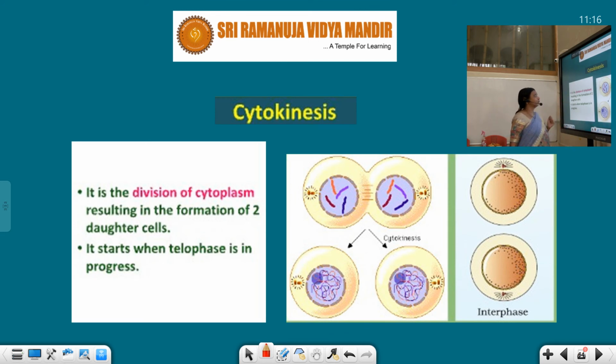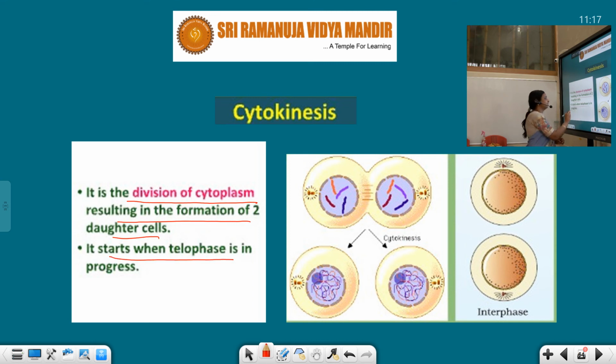It is the division of cytoplasm resulting in the formation of 2 daughter cells. So the same 2 nuclei are formed, but 2 cells have to form here. How are 2 daughter cells formed? When the division occurs in cytoplasm. If the cytoplasm divides, then only 2 daughter cells are formed.